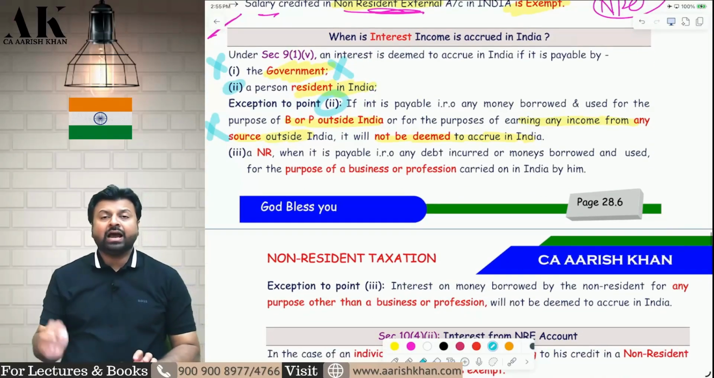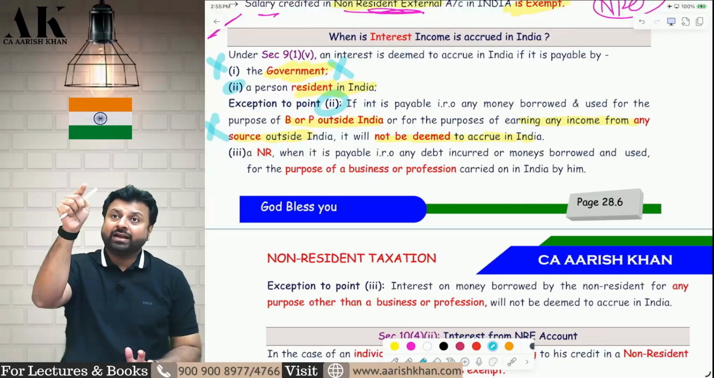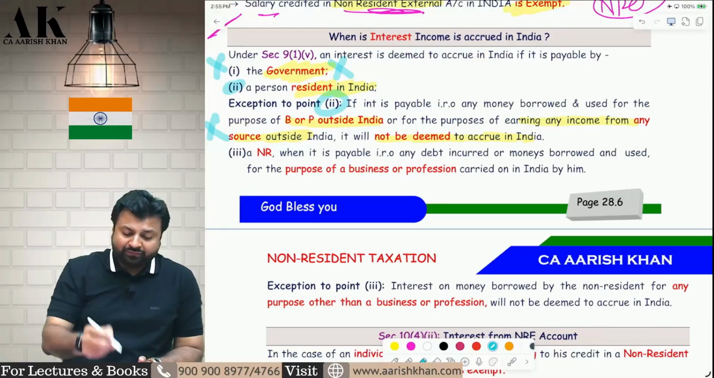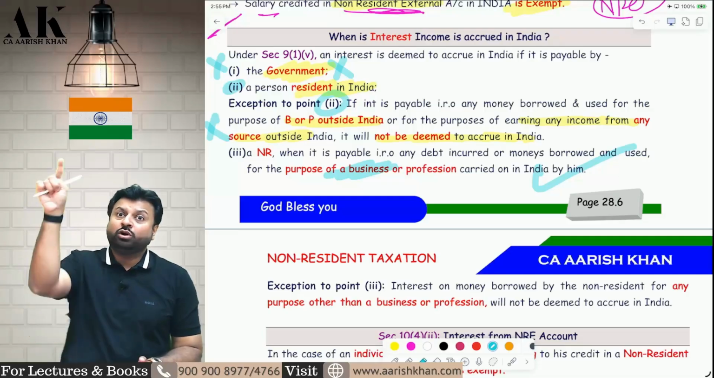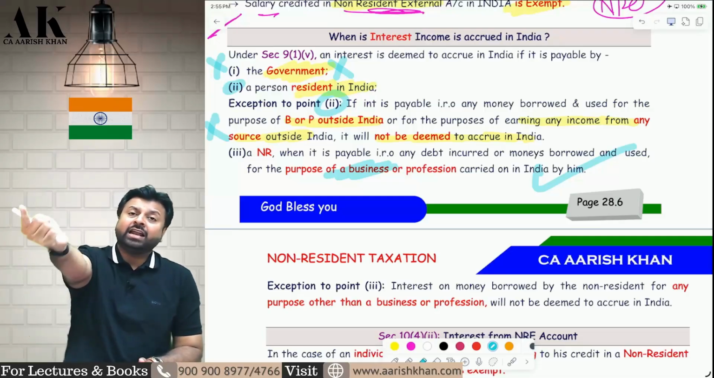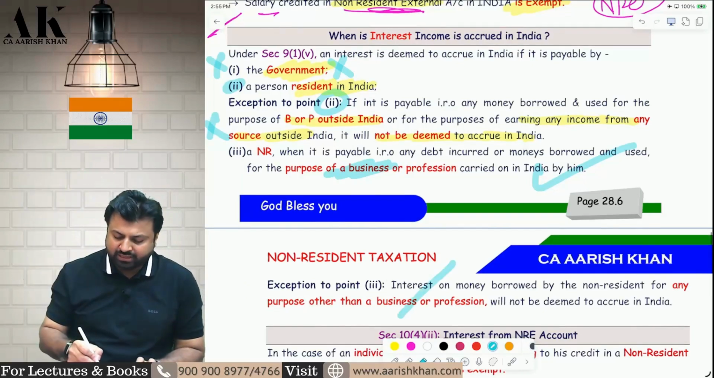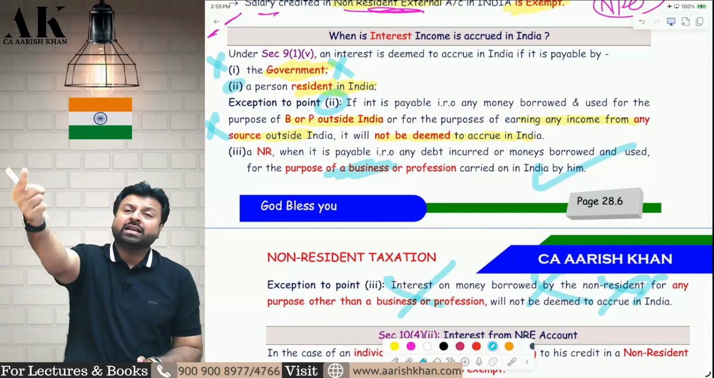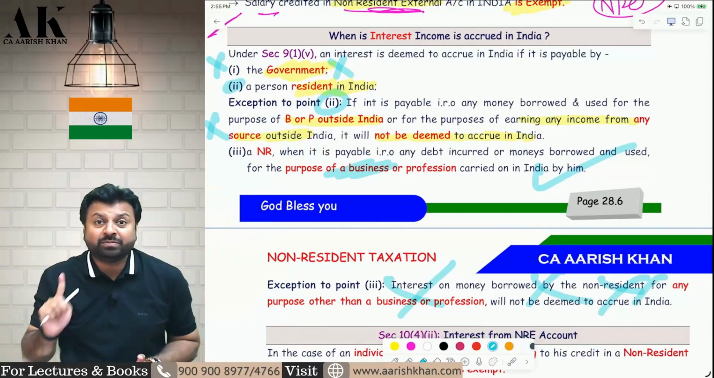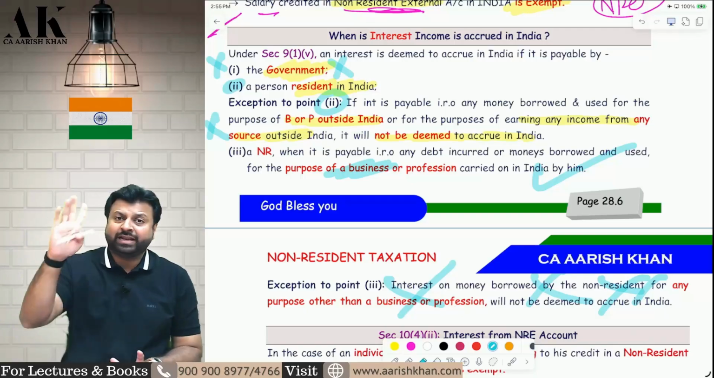What about if an NR gives loan to another NR? One NR gives loan to another NR, and another NR uses that money in India for business and profession, then it is taxable in India. But one NR gives loan to another NR, and the another NR uses that money in India for other purpose, not for business and profession, then it is not taxable in India. Be very careful. NR gives loan to another NR, and another NR uses that money in India for business and profession, then whatever interest is paid by second NR to first NR, that will be taxable in India.